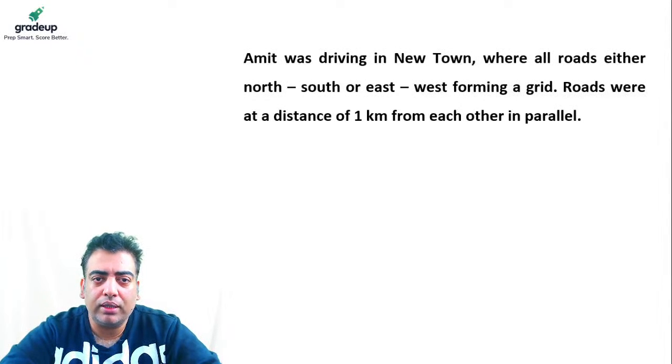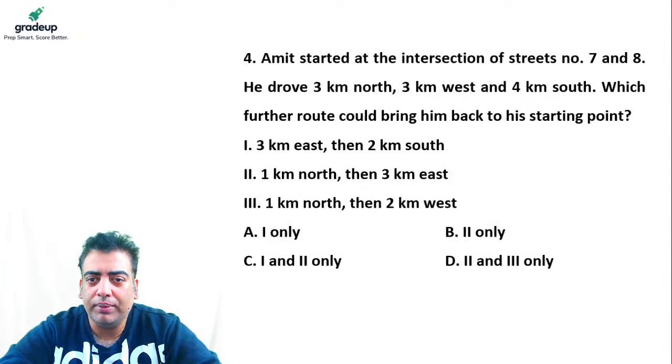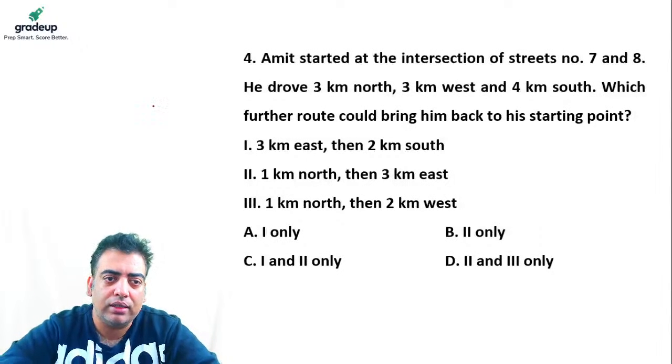So when it comes to directions, on the top it is north, on the bottom it is south, on the left it is west, on the right it is east. Then let's move on to the questions. Amit started at the intersection of street numbers 7 and 8.